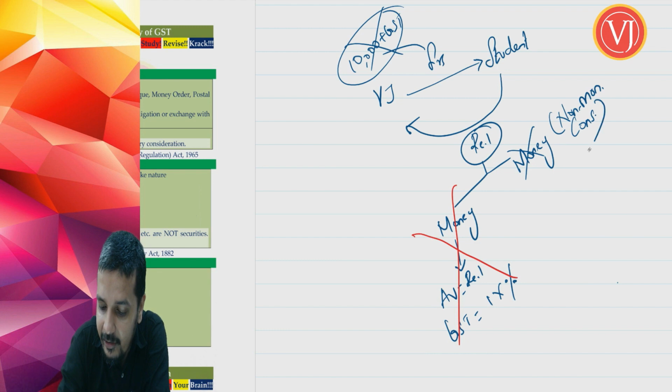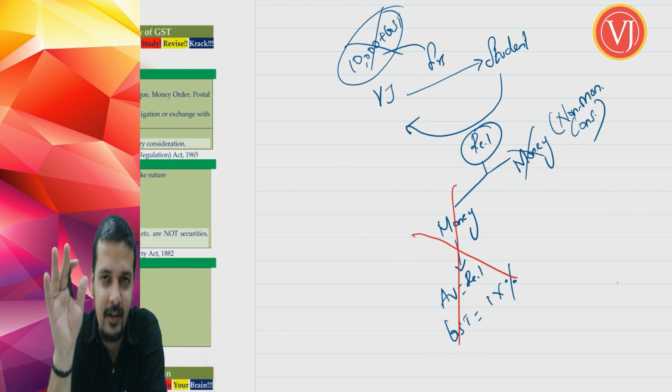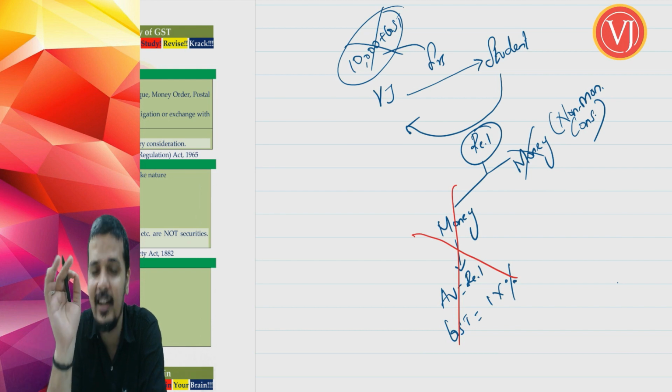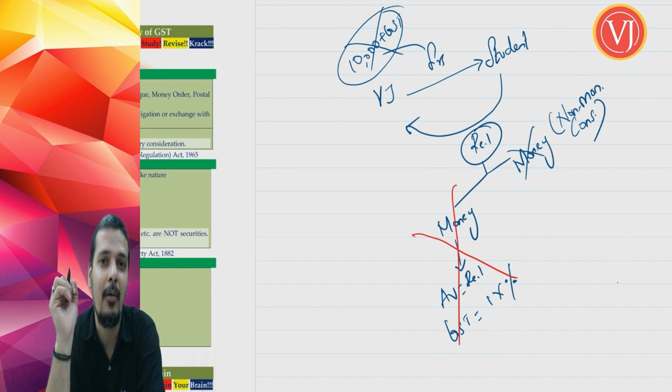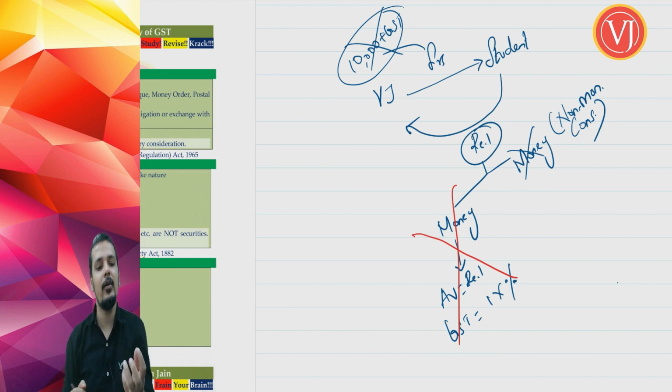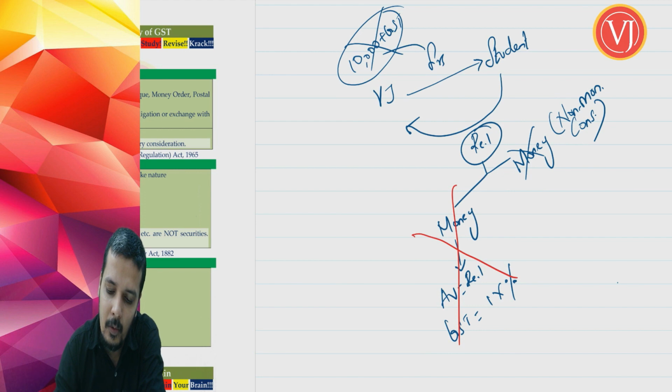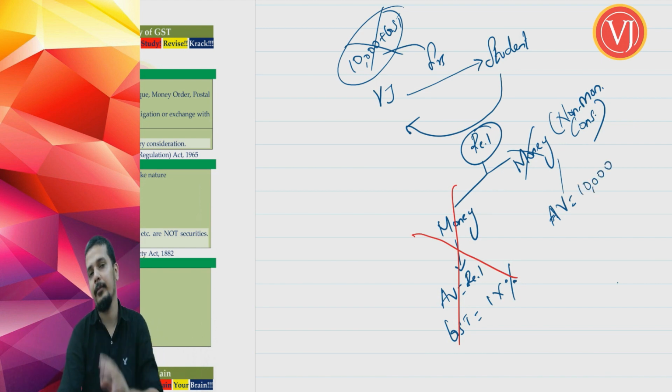Obviously, there is consideration. Don't jump to the conclusion that there is no consideration. There is quid pro quo for sure. But now the consideration is non-monetary. When you gave that 1 rupee, I knew that it is worth something. So that is consideration for sure. Now, when it is non-monetary consideration, you have valuation rules where the assessable value will be determined, and roughly the assessable value will come back to 10,000 rupees, because there is a concept called open market value.